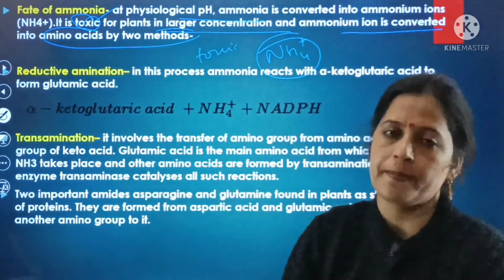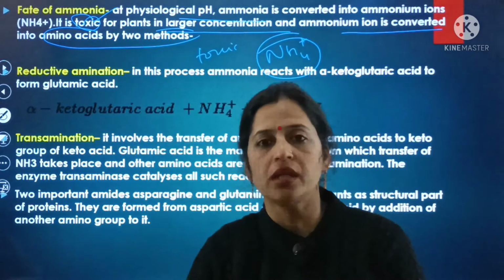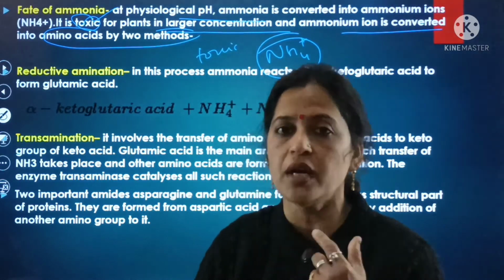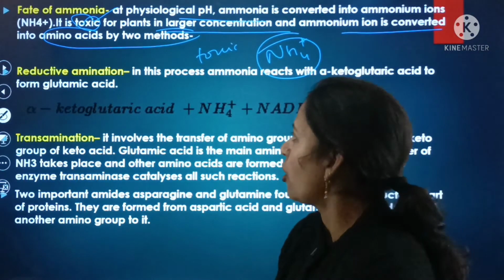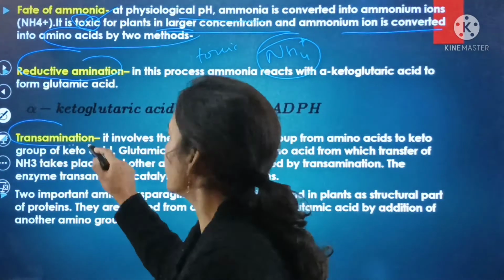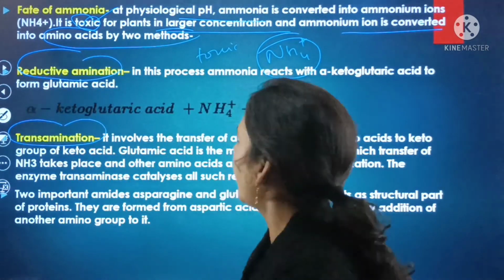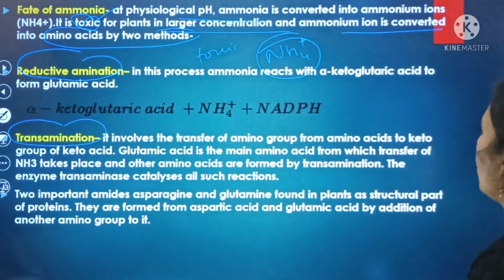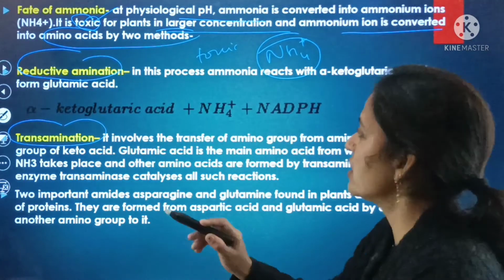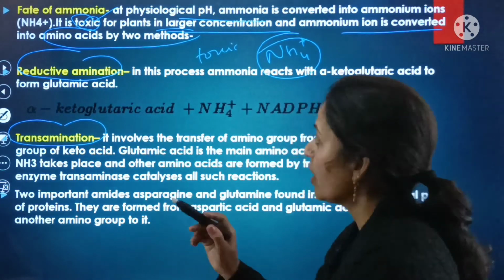by the two methods. यहाँ पर हम इसको अमाइनो एसिड्स में कन्वर्ट कर सकते हैं, but it can be converted into the amino acids with the help of the two methods. टू मेथड्स हम इसमें अडॉप्ट करेंगे. फर्स्ट मेथड इज द रिडक्टिव एमिनेशन एंड द सेकंड वन इज द ट्रांस एमिनेशन. These are the two methods by which we can convert ammonium into the amino acids. First is the reductive amination and the second one is the transamination.